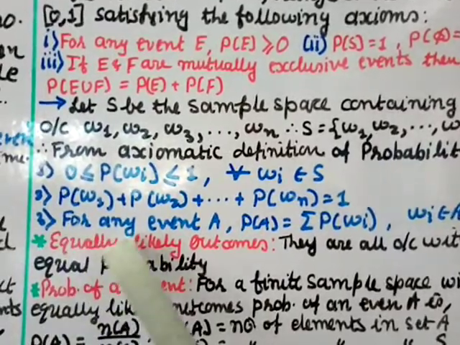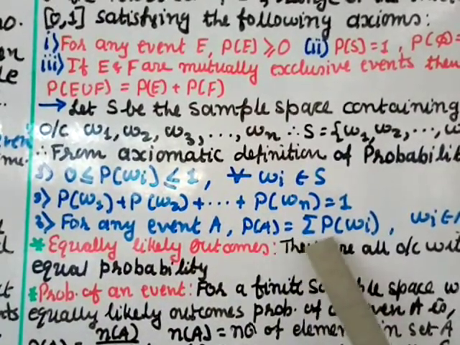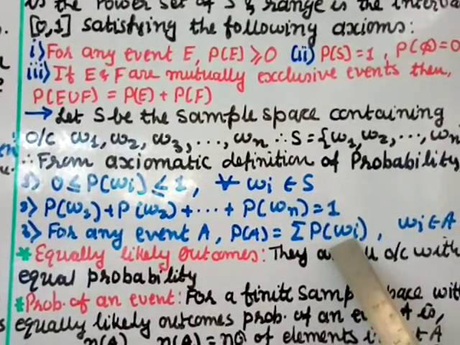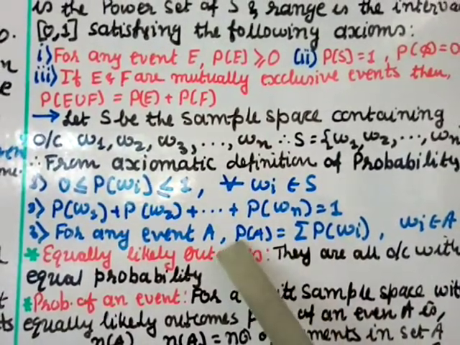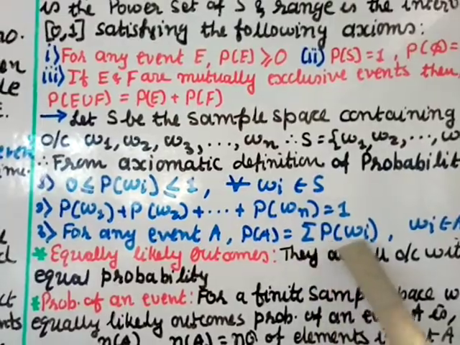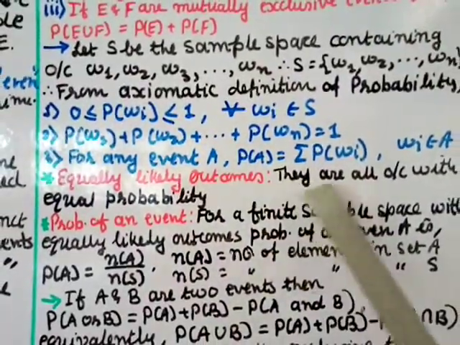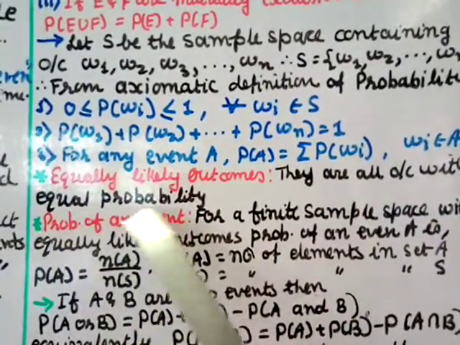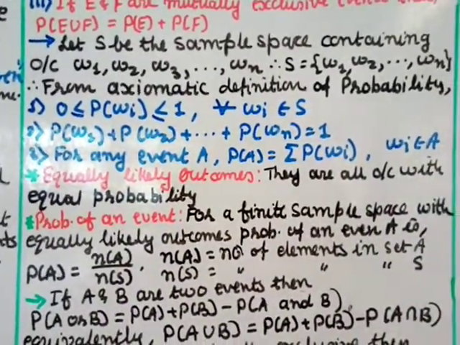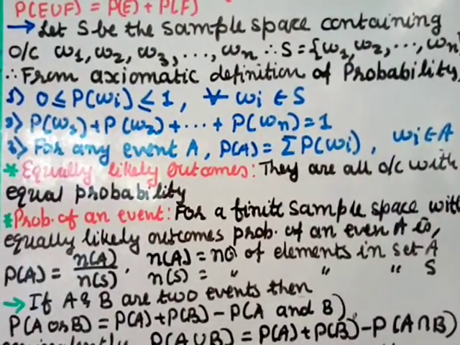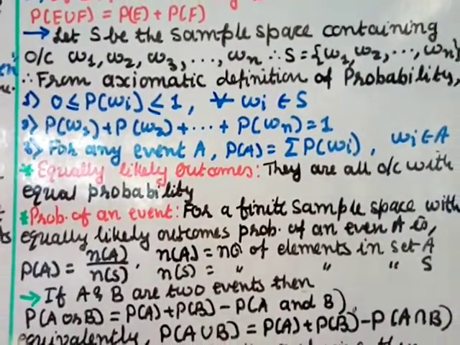Number 3, for any event A, P of A is equal to the sum of P of omega i, where omega i belongs to A. So this omega i is belonging to A and the probability of A is given as sigma P of omega i. Equally likely outcomes are outcomes with equal probability. They have got an equal possibility to happen, so we call them equally likely outcomes.